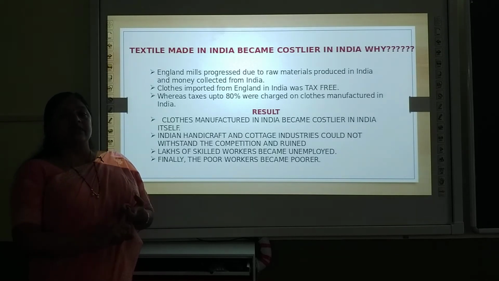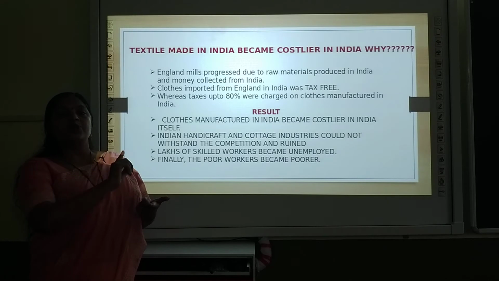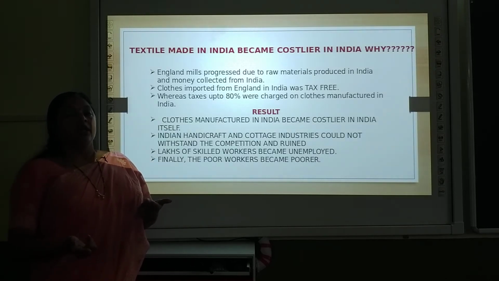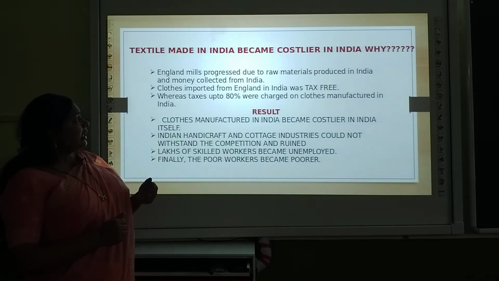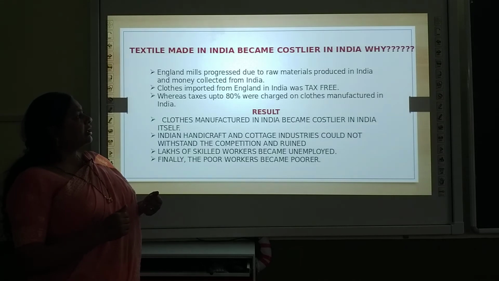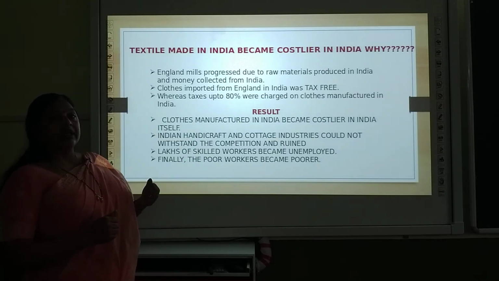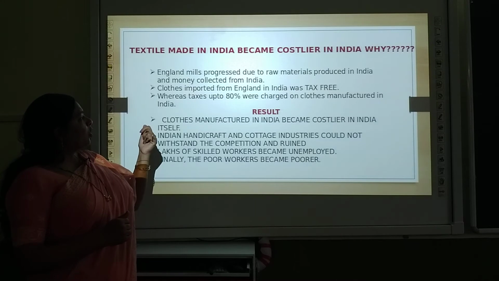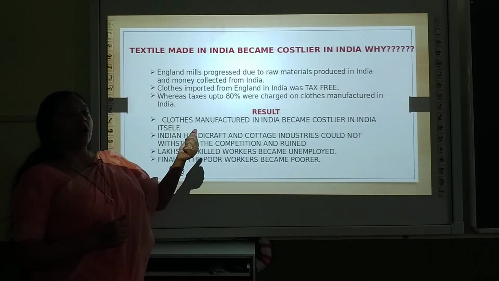The first reason which we have discussed is that the British, they stopped taking finished goods from our country. They started taking raw material from our country, convert it into finished product, and then they used to sell it in our Indian markets. But they used to sell it at a cheaper rate. सस्ते में बेचते थे. So why were they selling it at a cheaper rate? So the reason was that Indian mills progressed due to the raw materials produced in India and money collected from India. Now clothes imported from England in India was tax free.